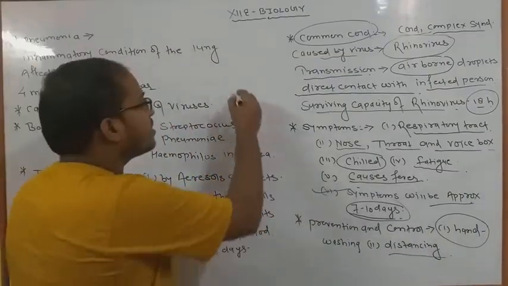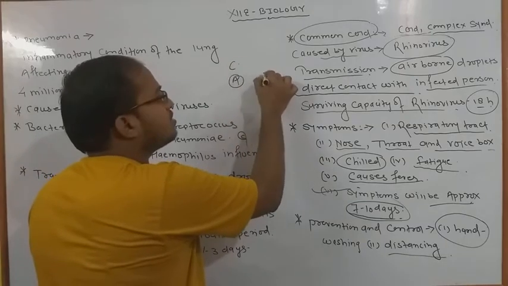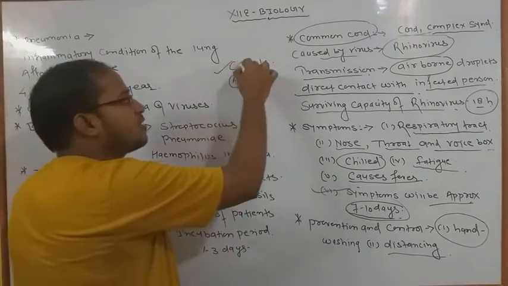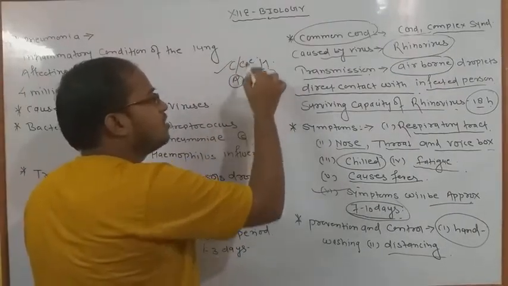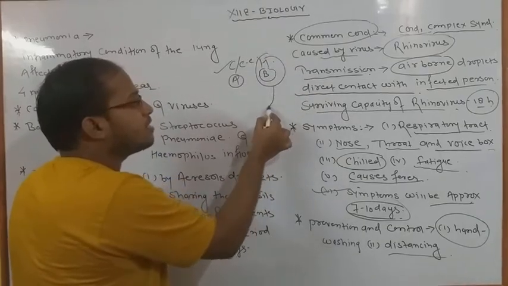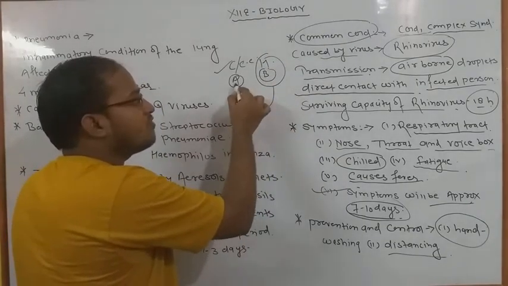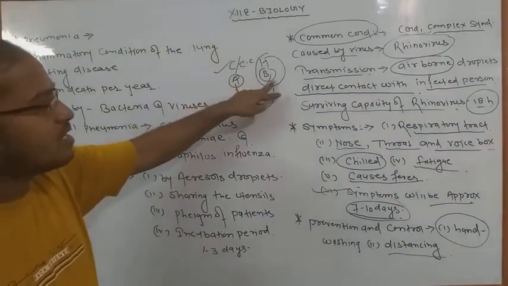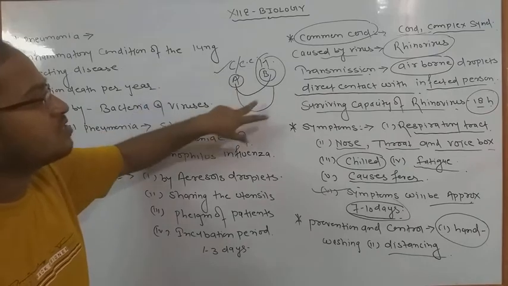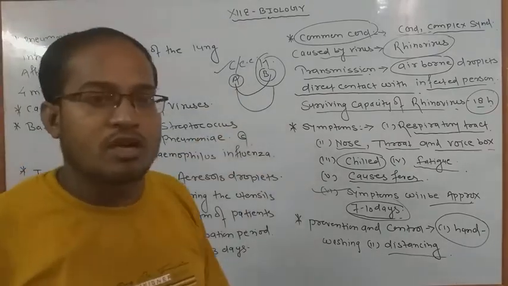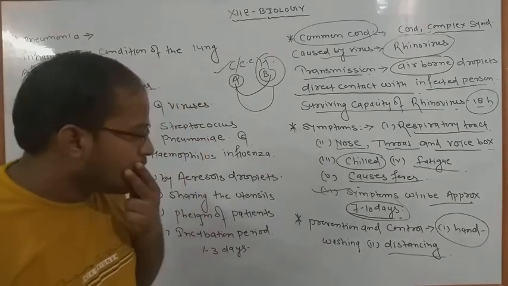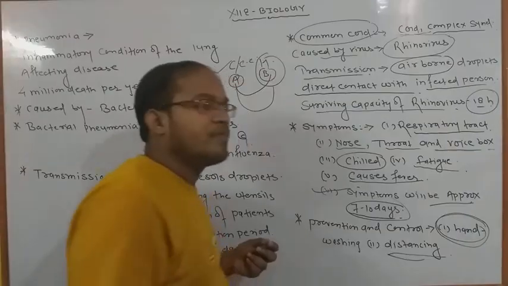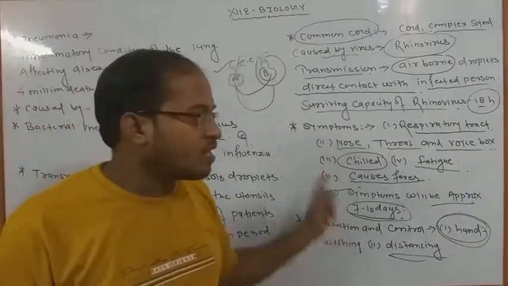Suppose there is an A patient which is infected with corona and there is a B patient, a healthy person. ठीक है, that person is generally affected by corona and we can say common cold, and this person is healthy. If B comes close to A, definitely A's virus will enter B. Okay, अगर कोई A वाला इफेक्टेड है, B वाला हेल्दी है, B वाला A के क्लोज में आता है, डेफिनेटली इसके जो वायरस है उसमें एंटर करेंगे. That is called the communicable diseases we have studied. So two most important points are that proper hand washing and social distancing should be maintained when you feel common cold. Okay, definitely it will be cured.